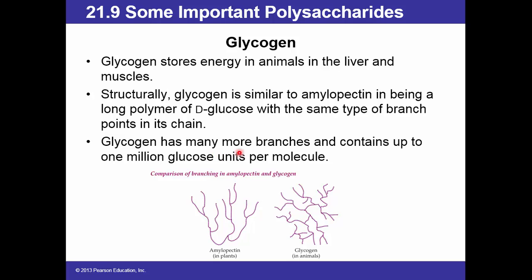Glycogen has many more branches and contains up to 1 million glucose units per molecule. In glycogen, a branch occurs at every 10 glucose residue, whereas in amylopectin, a branch point occurs at every 25 glucose unit or residue. That's why glycogen is much more highly branched than amylopectin. Amylopectin in plants, glycogen in animals.